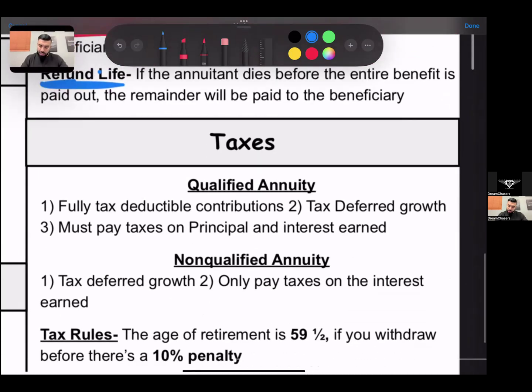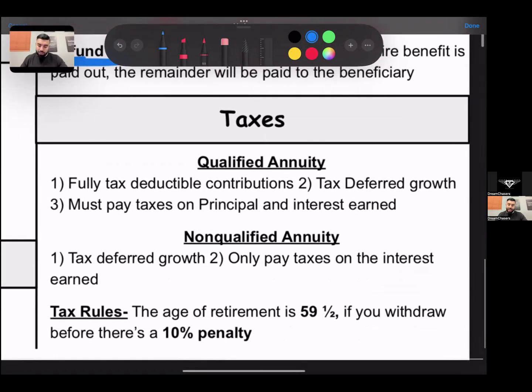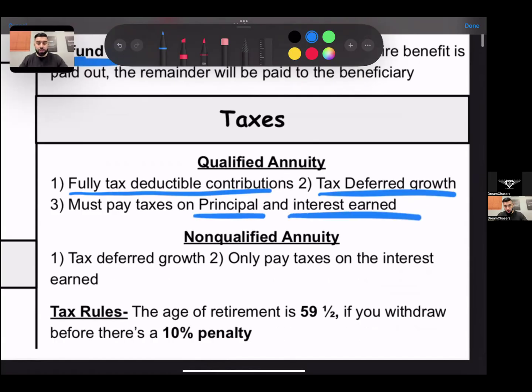And then, lastly, on taxes, a qualified annuity has fully tax deductible contributions. So the money that you put into a qualified annuity, you can use as tax deductible. It has tax deferred growth, so you're not paying taxes on it now, you're paying taxes on it later, and you must pay taxes on the principal and the interest earned.